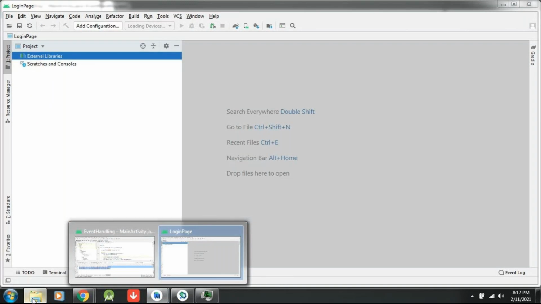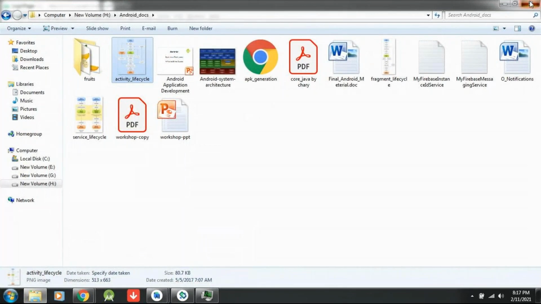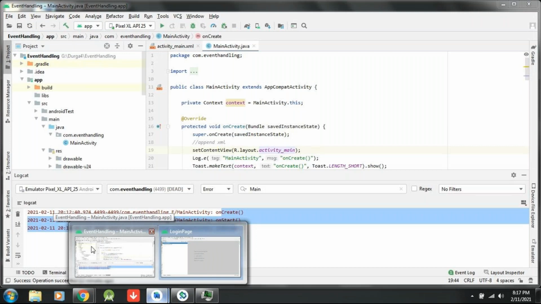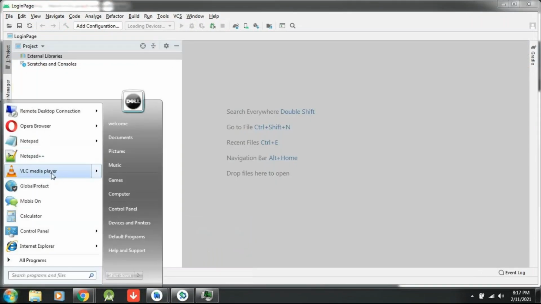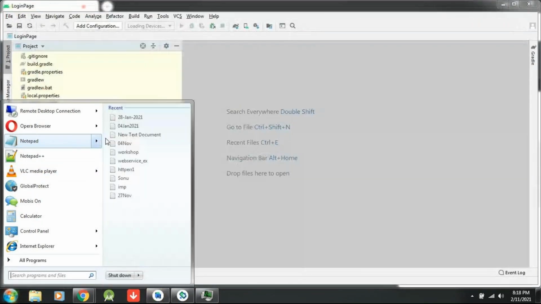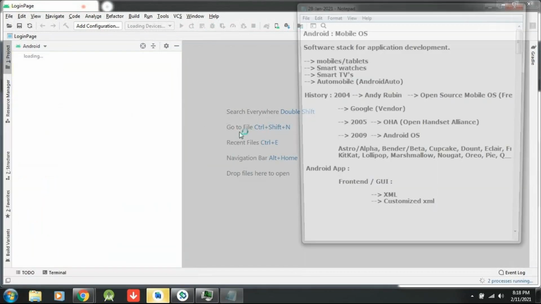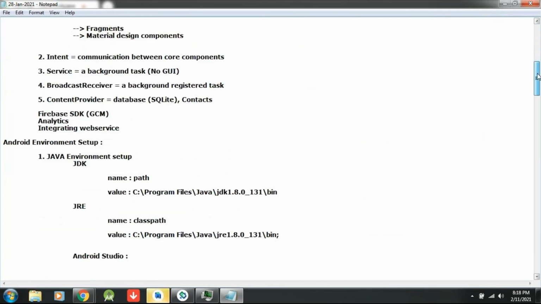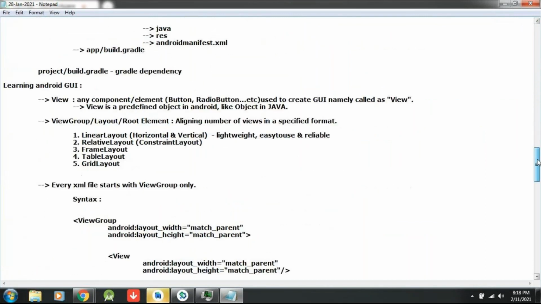Unfortunately, I closed that notepad. Let me open this. One second. Today, as per our discussion, in the layouts we have to discuss more layouts, right? Yesterday I just explained about linear layout. But today, let me go with the relative layout. Relative layout is the old one. Constraint layout is the advanced one. First, understand relative layout. Later, I will explain constraint layout. So let me write a relative layout today.